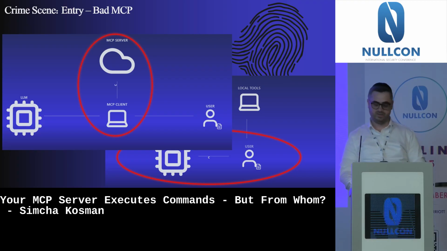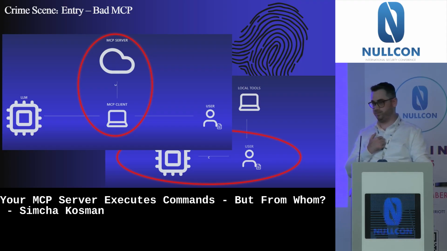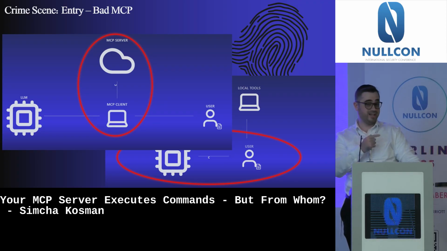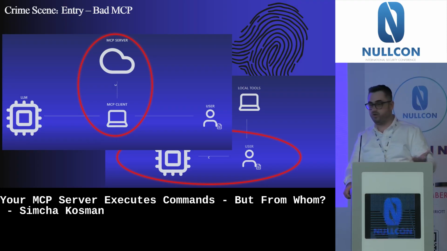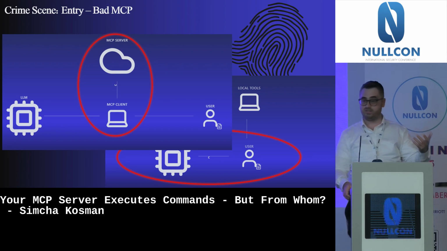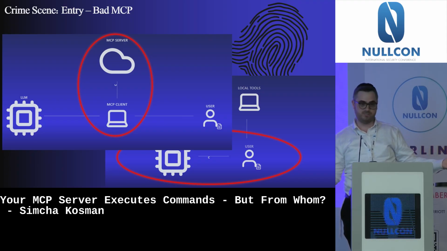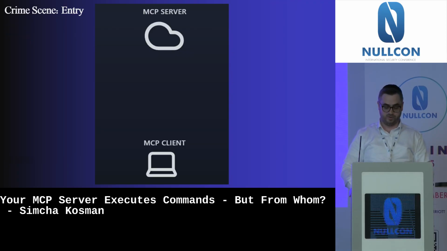But this case is different, because here we have someone in between. We have the MCP server and client. And the MCP server is not something I developed. Someone else developed it, and that someone is probably a bad person. I actually know him. I know who developed my weather server. So I was very upset at him. I didn't do anything. I only asked what the weather was. And the LLM started to run to commit a crime. So it must be the developer. So we need to understand what was the entry point that a bad developer of the MCP server used.